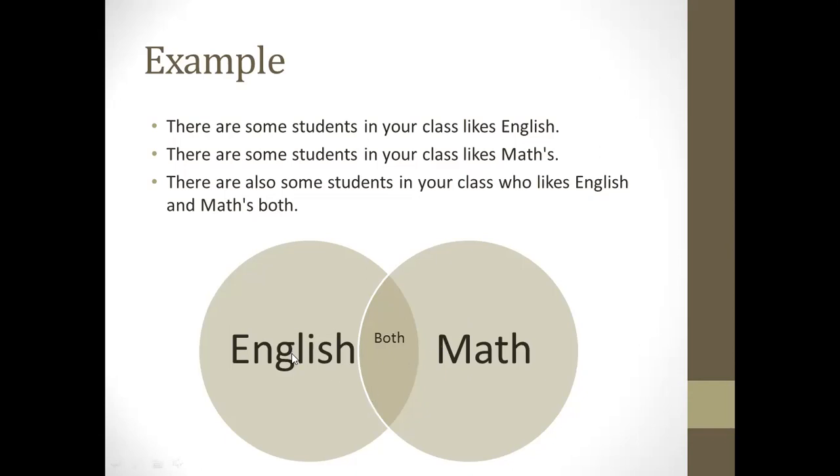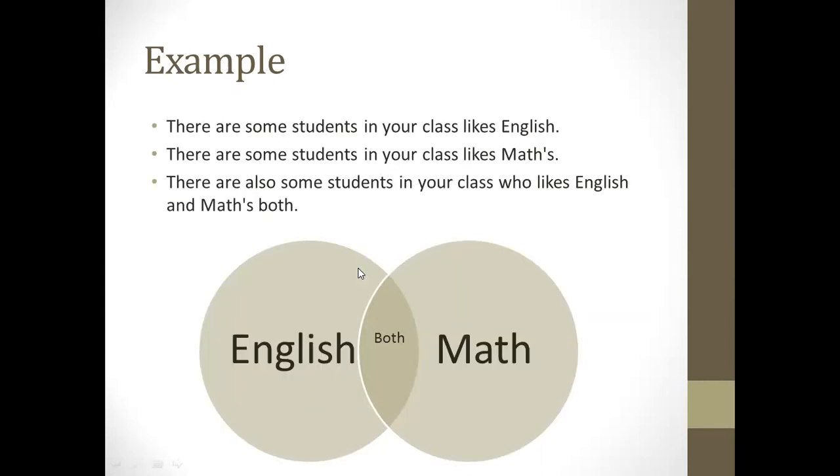So Ahmad, Muhammad, I write in English. Muhammad, Hussam, I write in math. And there is one student who likes English also and math also. Let's suppose it is Faisal. So Faisal I will write here because Faisal likes English also and maths also. Whereas Muhammad and Ahmad only like English. Hussam and another student like math, and Faisal likes both English and maths.